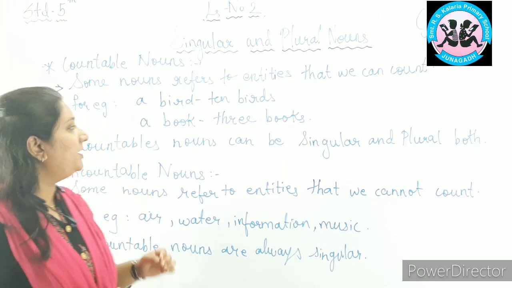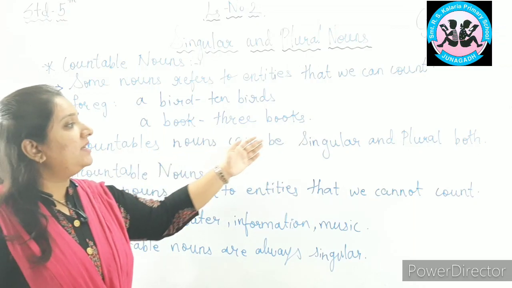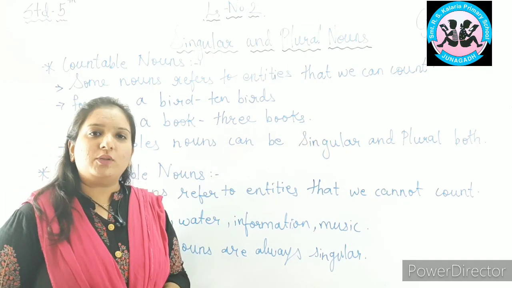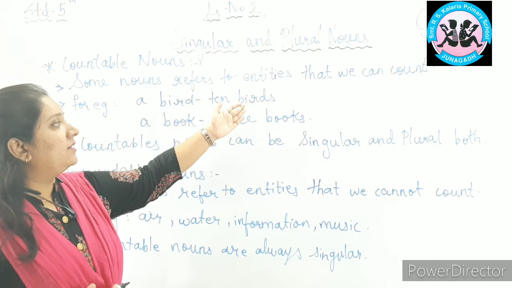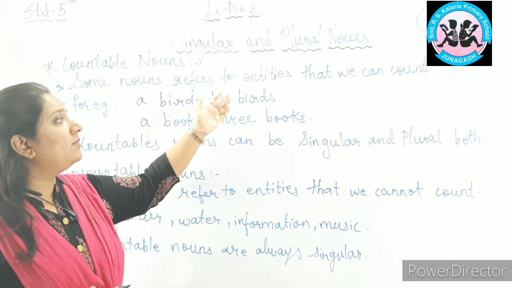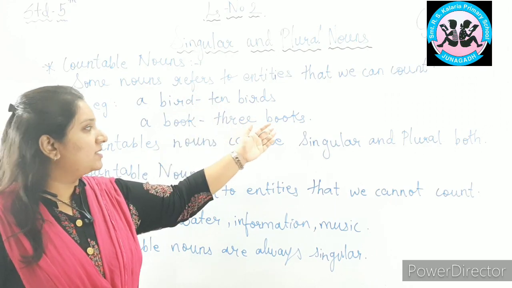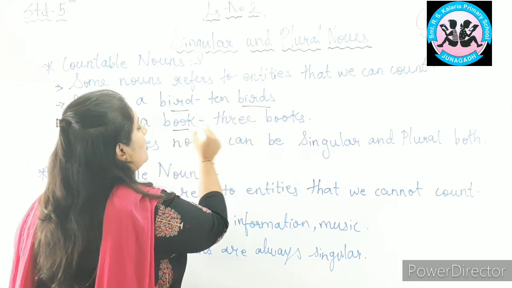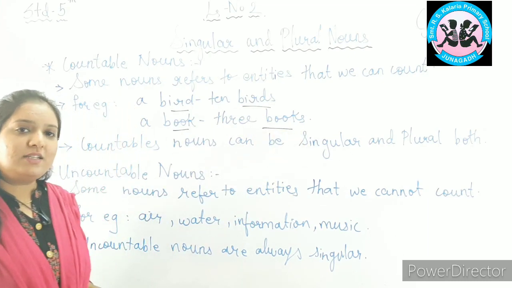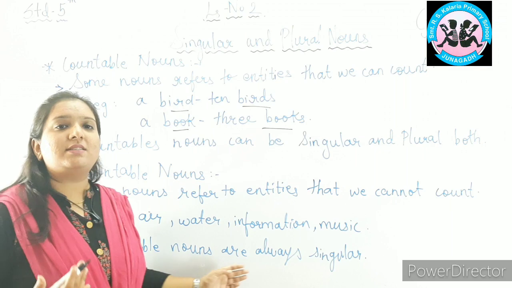One more important point. Countable nouns can be singular and plural both. For example, bird. It is singular and it can be a plural also. Bird can become birds. Book can become books. So, countable nouns can be singular and plural both. But for uncountable nouns, they are always singular.